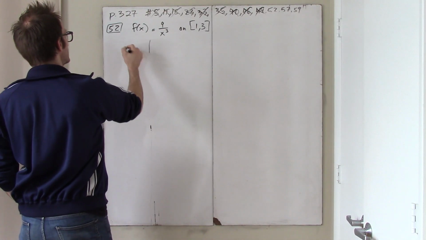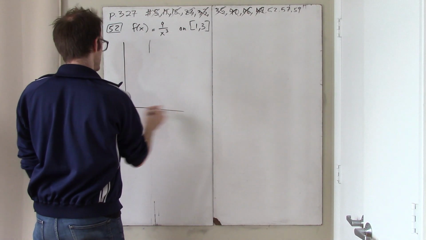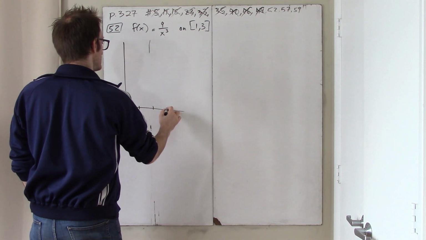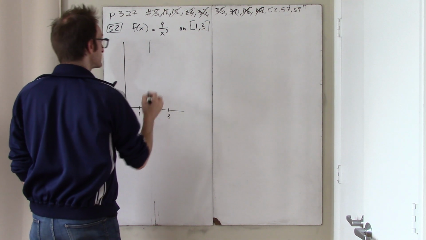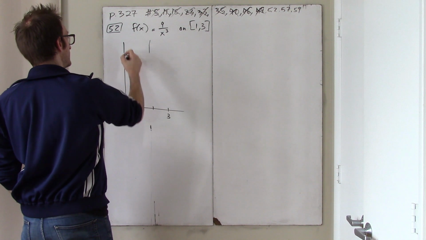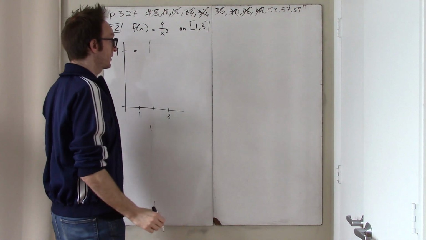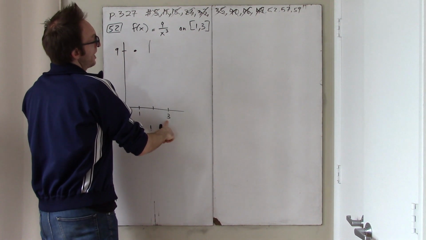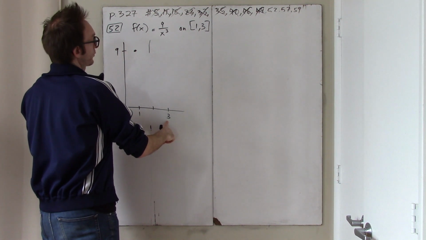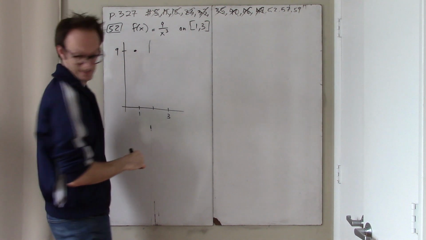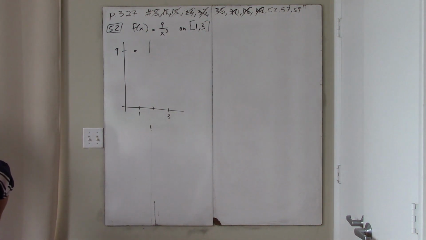So what does this function look like on this interval? Well, trying to do this roughly to scale. Here's 1, here's 3. When you plug in 1 here, you get 9. So maybe that's about right. And when you plug in 3, you get, is this the problem? On the interval 1, 3, yeah. That's interesting. Okay, so if you plug in 3, you get 1/3.